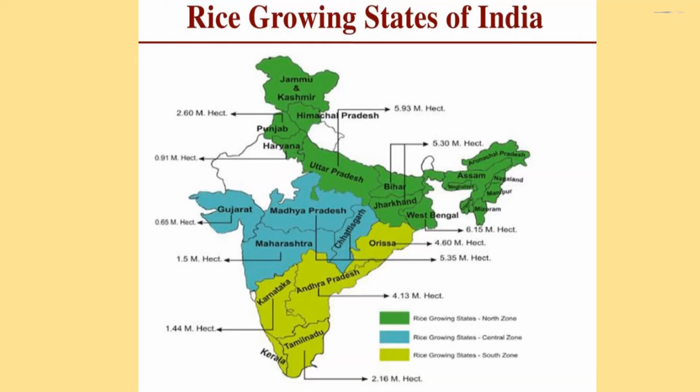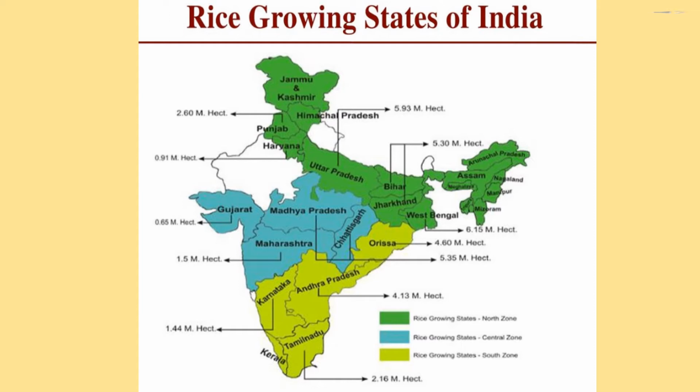Rice growing states of India. In the given figure, children, you can observe rice growing states in the north zone. Children, the north zone is colored in green color. And next is rice growing states in the central zone. The states are shown in the blue shade. And the next is rice growing states in southern India. You can see the states are colored in the yellow shade.